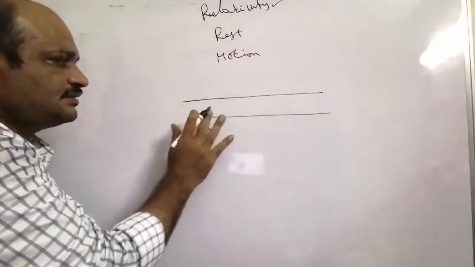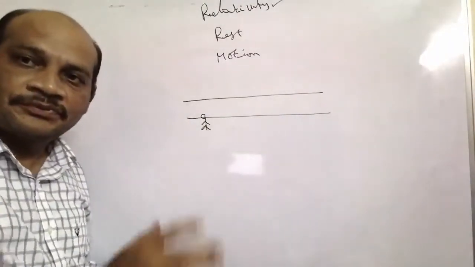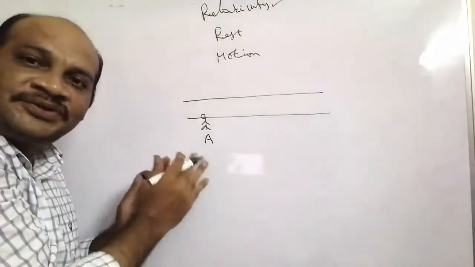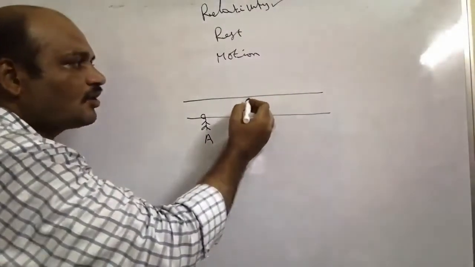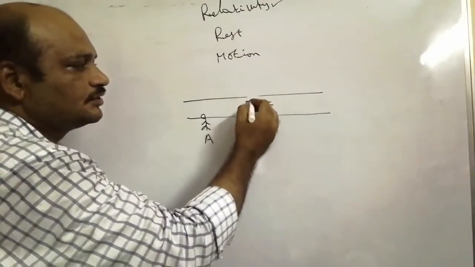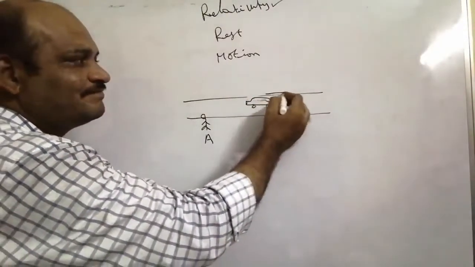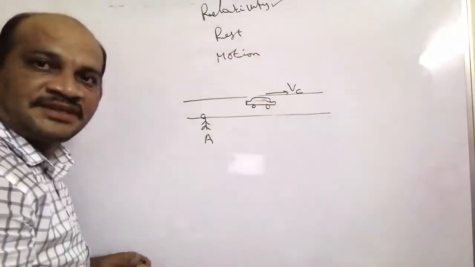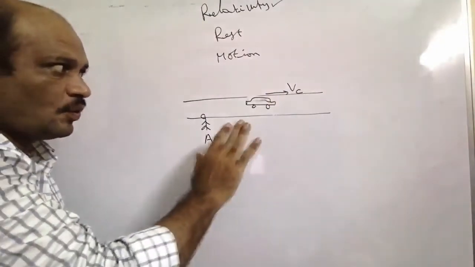A person is at rest beside the road. Let us note this person as A. The person's name is A. One car is moving with a velocity Vc. Vc means velocity of car.